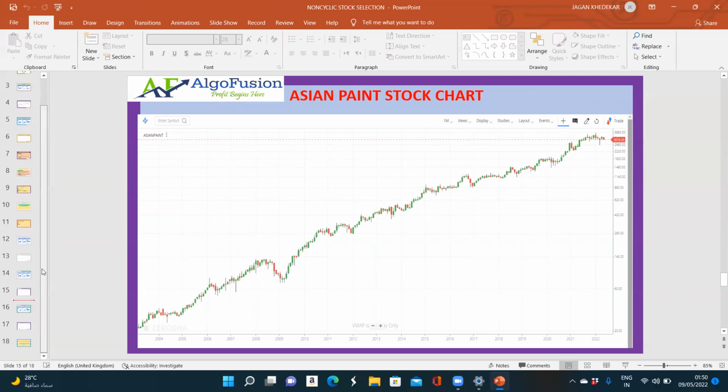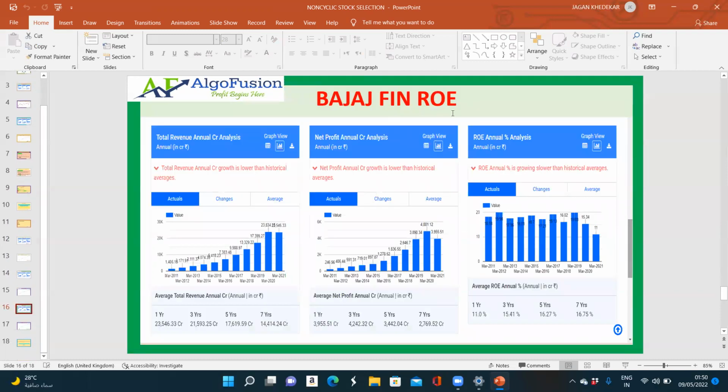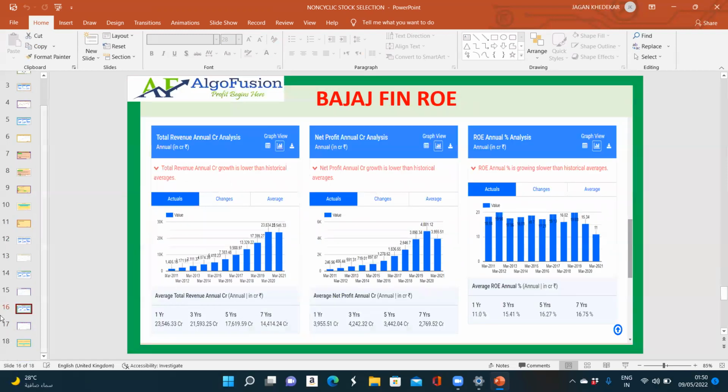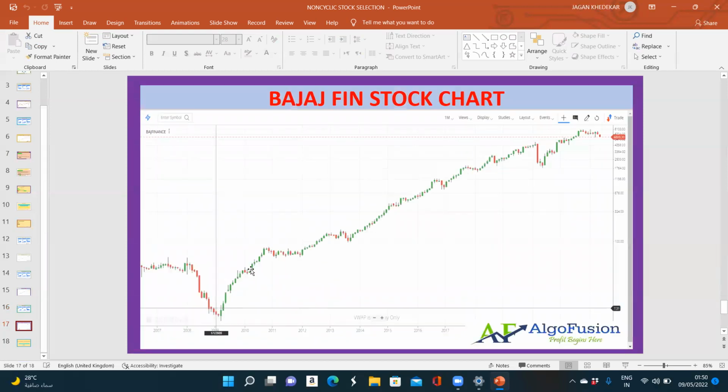The next company is Bajaj Finance. Bajaj Finance is also maintaining a good ROE. If I exclude this year, before that it was more than 15%, and profit is also growing and the revenue is also growing. If I see the stock performance, due to this fundamental performance, the stock is always going up, going up, going up. The stock went from 7 rupees to almost 7,000 rupees during this bull run.